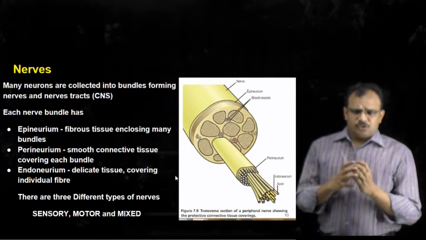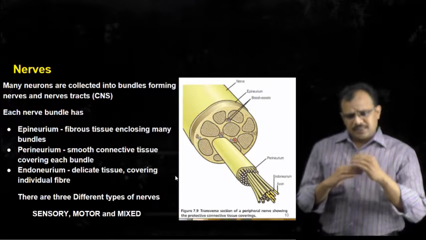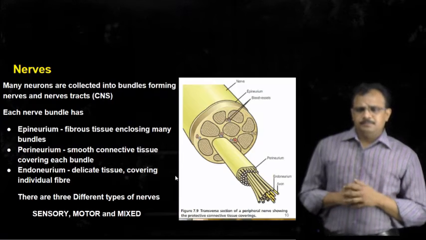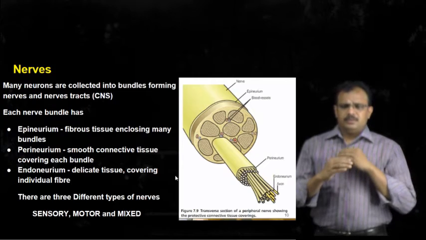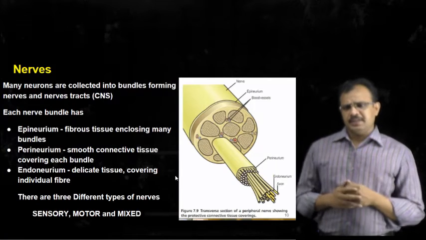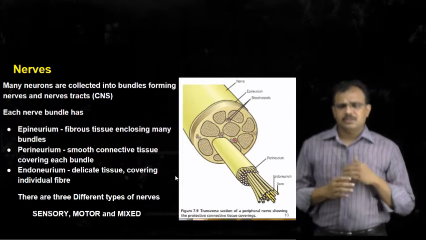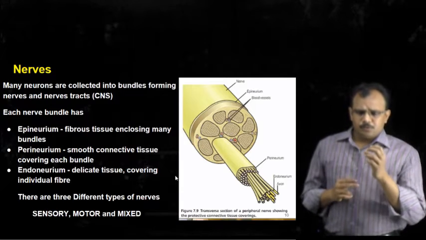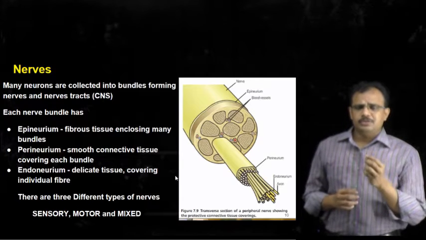And such axons bundle or group together to form a bundle, and this bundle is once again covered by a connective tissue membrane which is called perineurium. And many such bundles are once again grouped together and covered by a tough connective tissue membrane which is fibrous in nature, that is called epineurium. Epineurium is the outermost covering of all the bundles, whereas perineurium is the covering of groups of neurons, whereas endoneurium is the covering of individual axons.